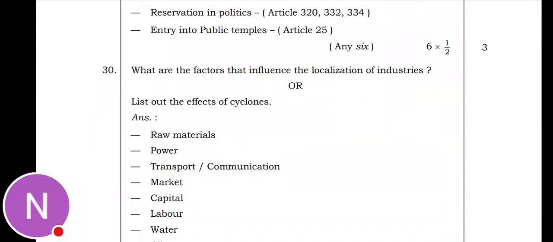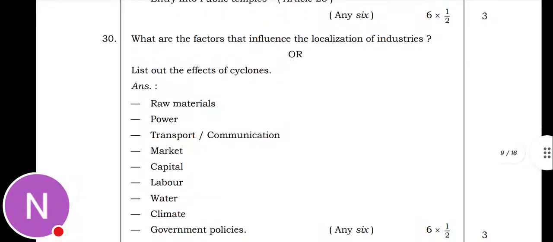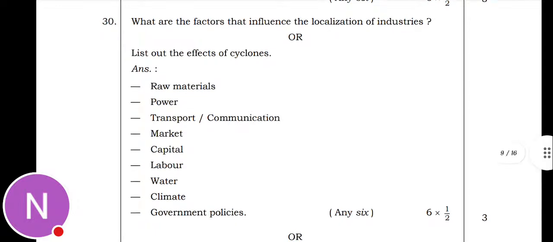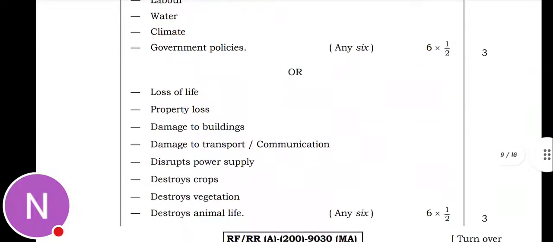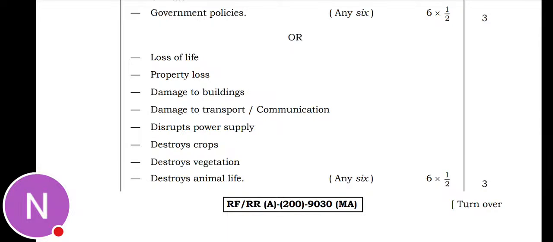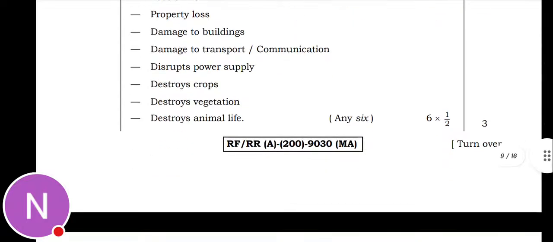Next, the question they asked is, what are the factors that influence the localization of industry, or list out the effects of cyclone. So the factors that influence the localization of industry are raw material, power, transport, marketing, communication, capital, labor, water, and climate. Or the effects of cyclone are loss of life, property loss, damage to buildings, damage to transport and communication, disrupts power supply, destroys crops, destroys vegetation, and destroys animal life.